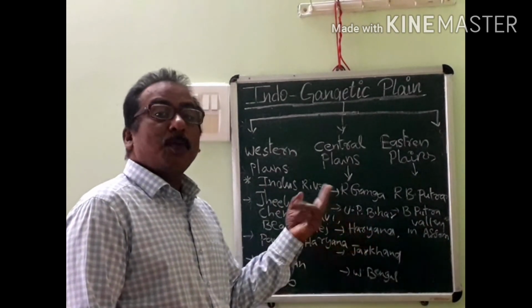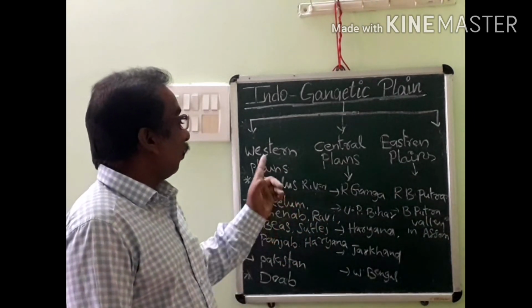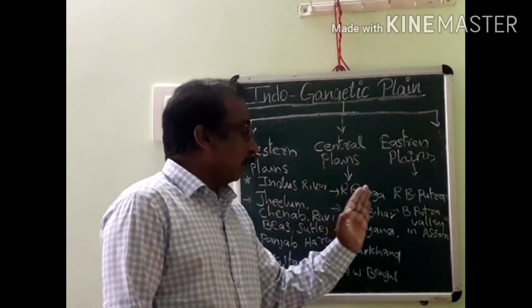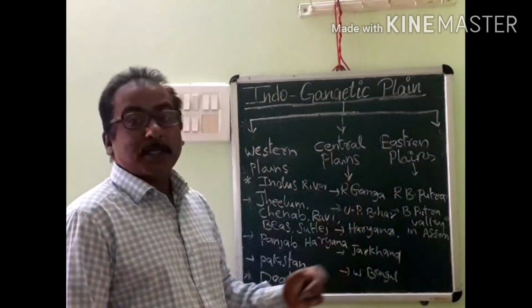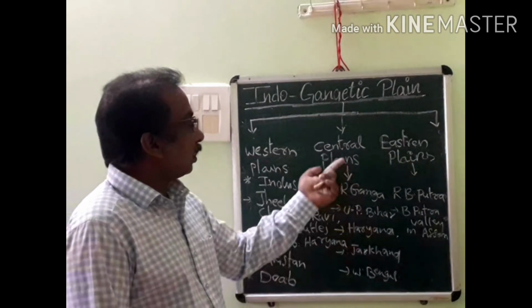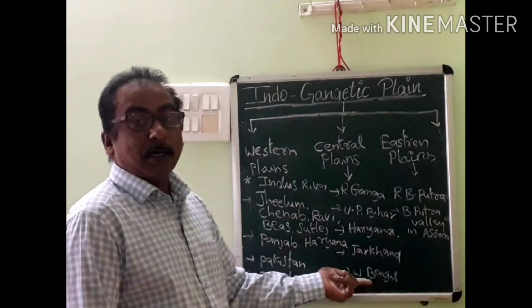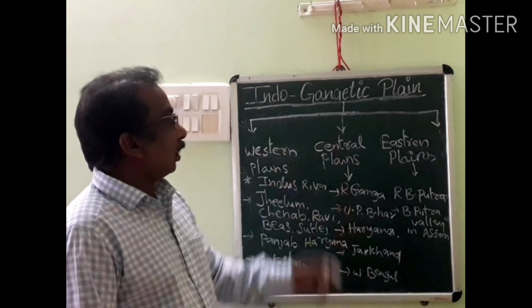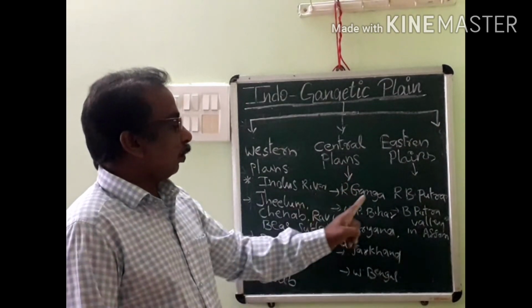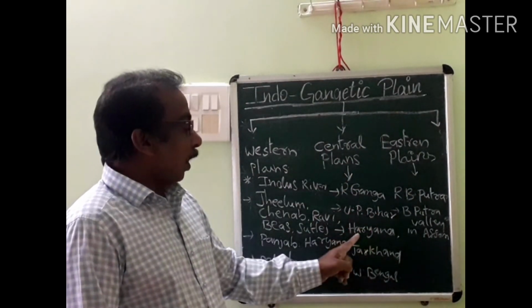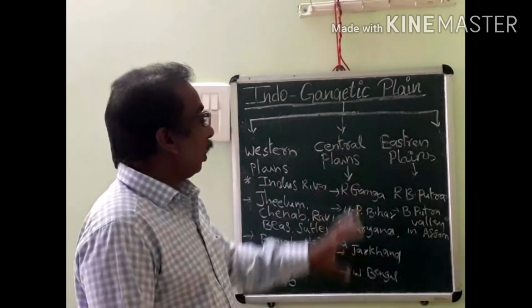In Haryana, two parts exist: one is in the western plains, but in the east part of Haryana the central plains are also located. That's why partially these central plains are in Haryana, Jharkhand and West Bengal. Once again, the extension of the central plains means Uttar Pradesh, Bihar completely, and partially Haryana, Jharkhand and West Bengal.